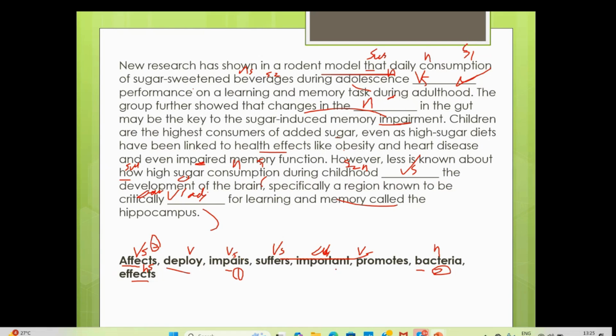So this is the fourth one, which says especially a region known to be critically important for learning and memory called the hippocampus. Let me know, guys, if it's clear to all of you.